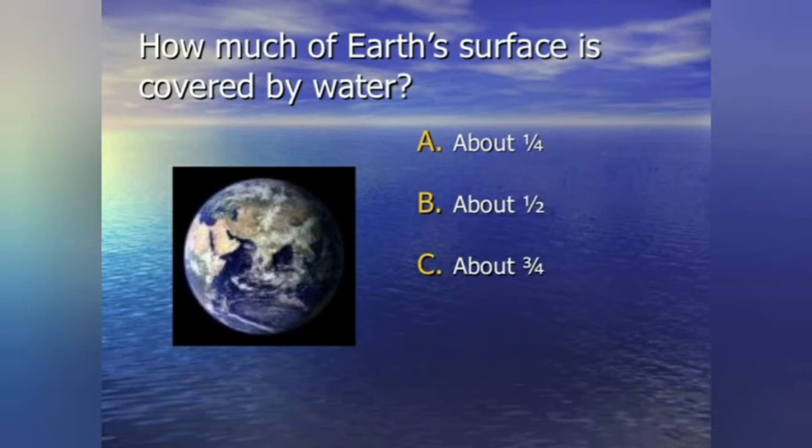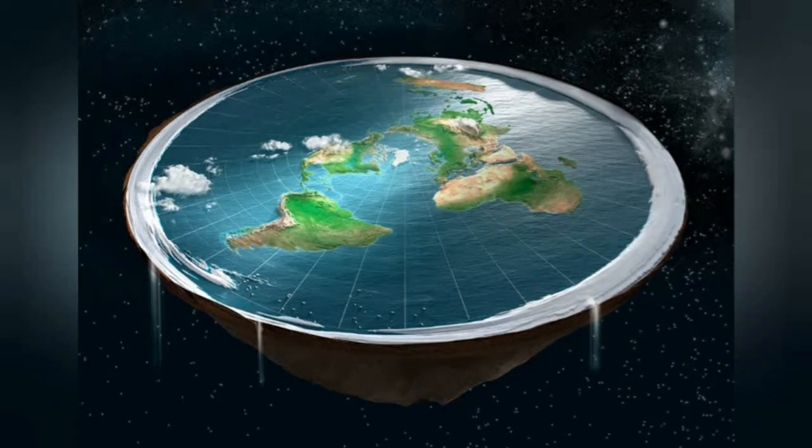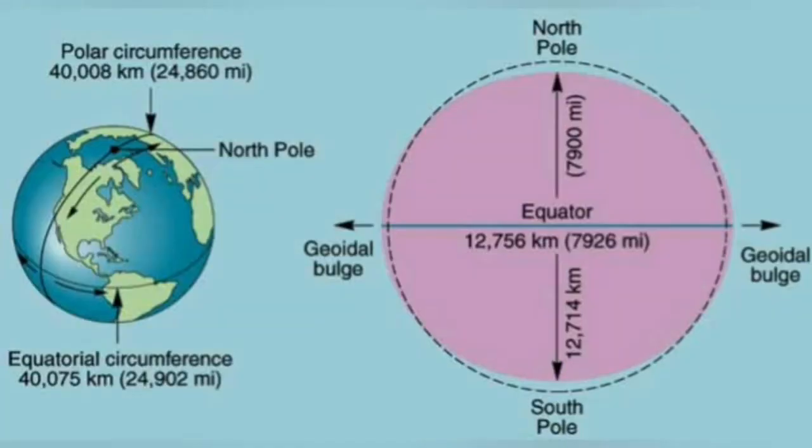The earth's shape is often described as geoid, which literally means earth-shaped, or oblate spheroid. The earth is flattened at the poles and bulged at the equator. The equatorial diameter of the earth is 12,756 km and polar diameter is 12,714 km.